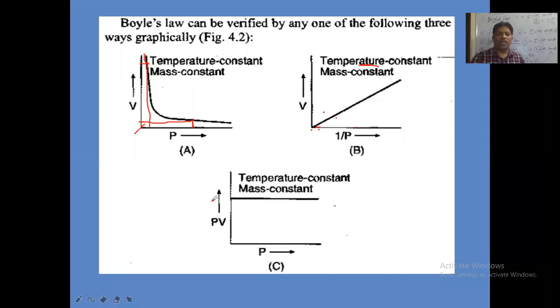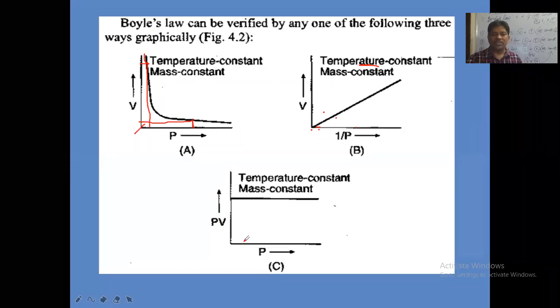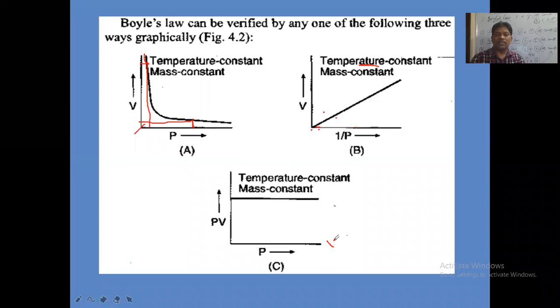Now we are taking the plot of PV, the product of pressure and volume. PV versus P. Here we get the graph of a straight line parallel to the x-axis. This straight line is exactly parallel to which axis? The x-axis.